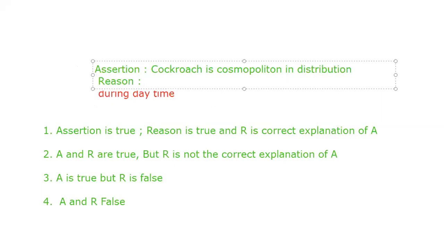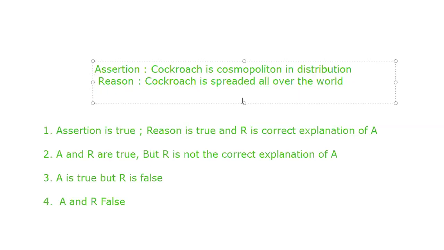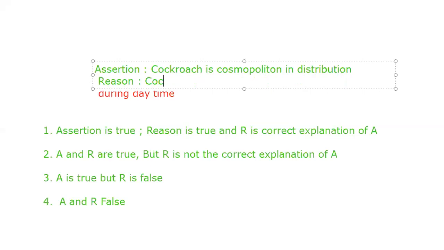When we say cockroach is cosmopolitan in distribution, it is distributed all over the world. Cockroach is spread all over the world. So what will be the answer for us? The answer is assertion is true, reason is true, and R is the correct explanation of A. For example, if I change it like this: cockroach is cosmopolitan in distribution, and cockroach is omnivorous insect.